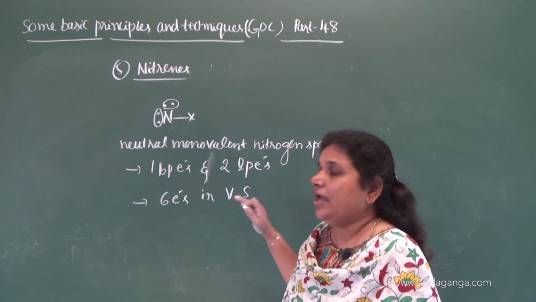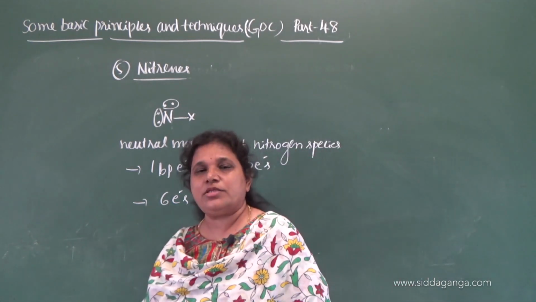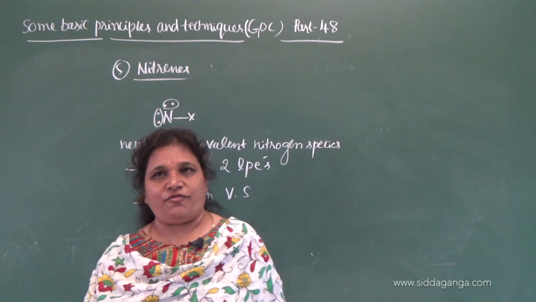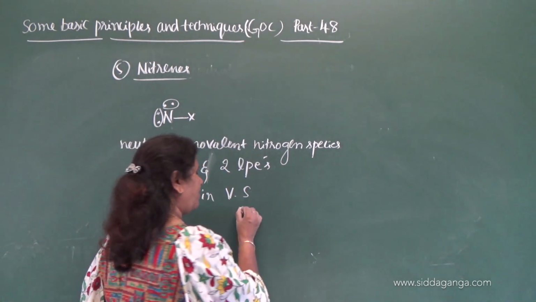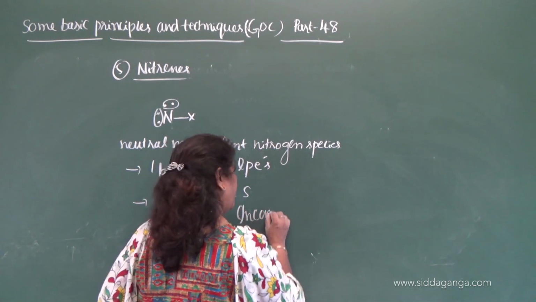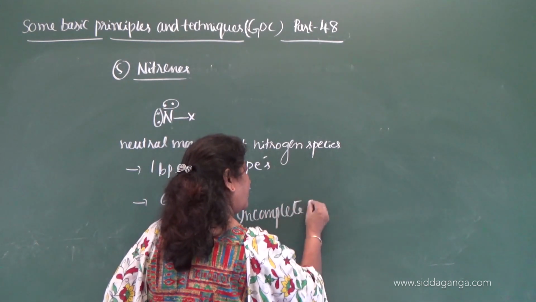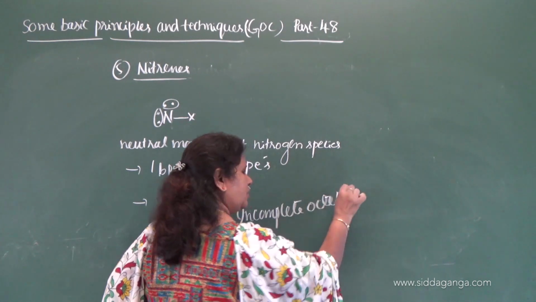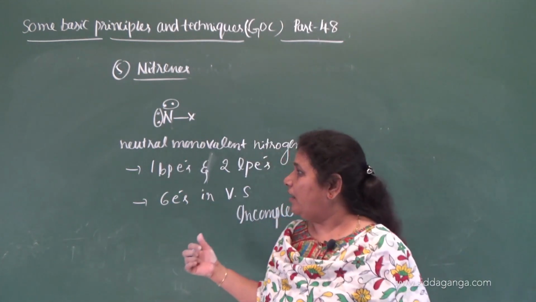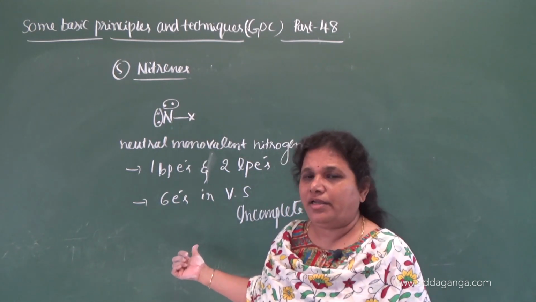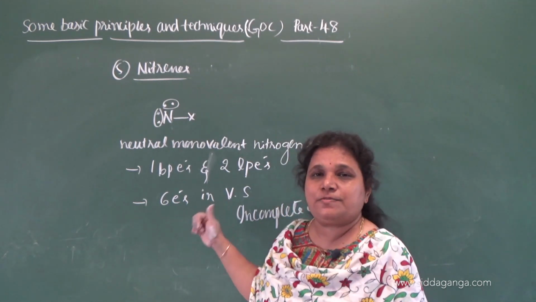So this is about nitrines. Nitrines are also neutral electrophiles. They are electron deficient as they have an incomplete octet. So carbon free radical, carbenes and nitrines have an incomplete octet, therefore they are neutral electron deficient species.